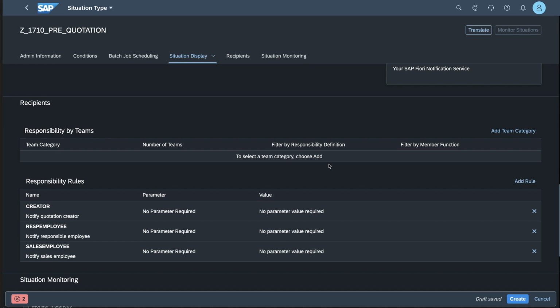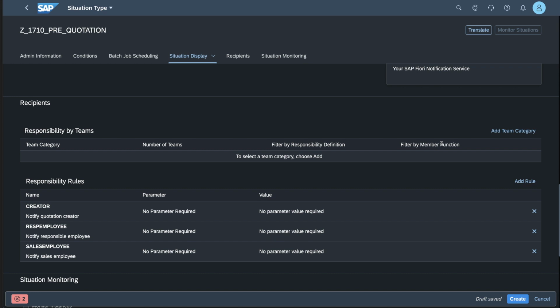It could be that you have a number of employees that issue quotations, and it could then be that you have a call center that is tasked with following up with your customers, calling them. But it could also be that you have a scenario where whoever was the person that issued that sales quotation is the one that has also the responsibility to follow up with the customer. So this is where the teams or the recipient determination is going to be handy.